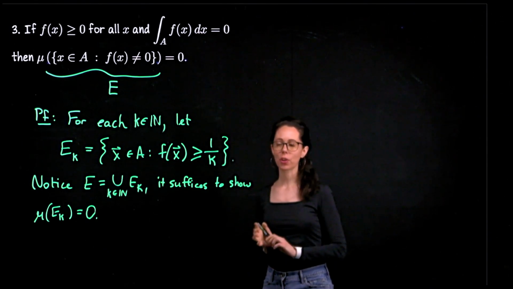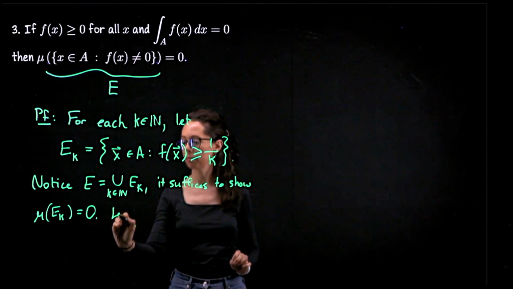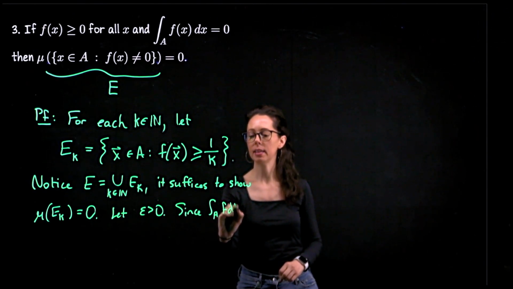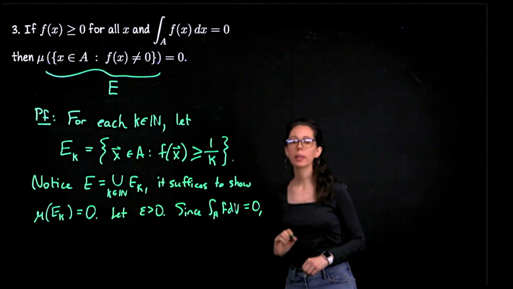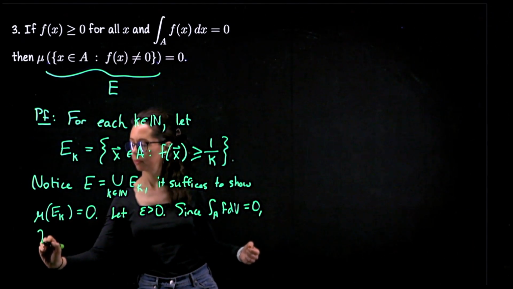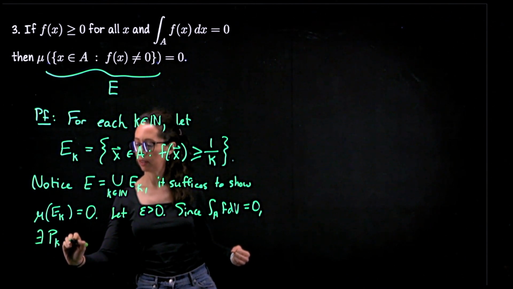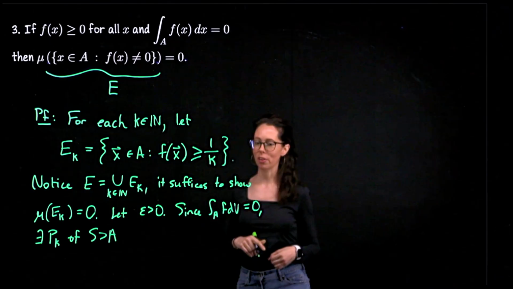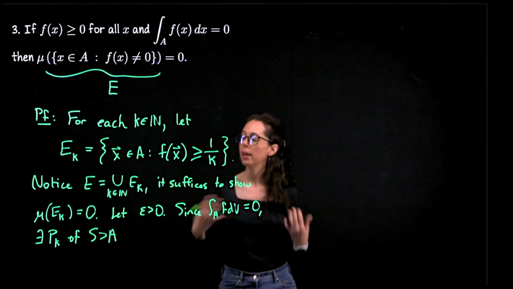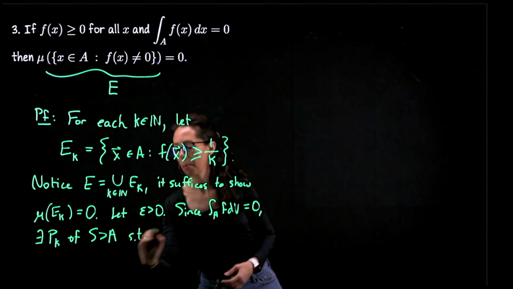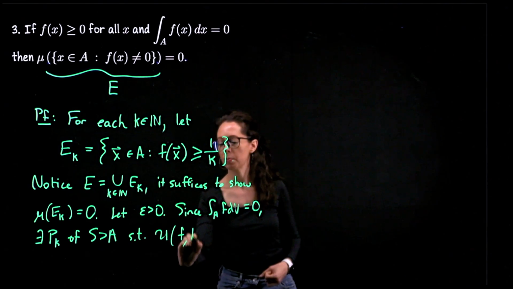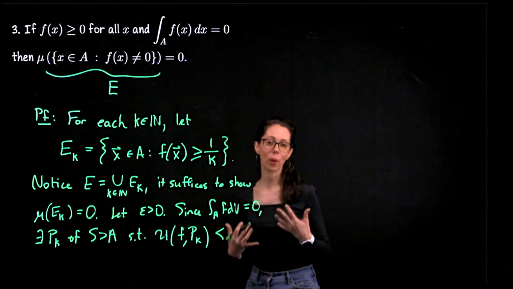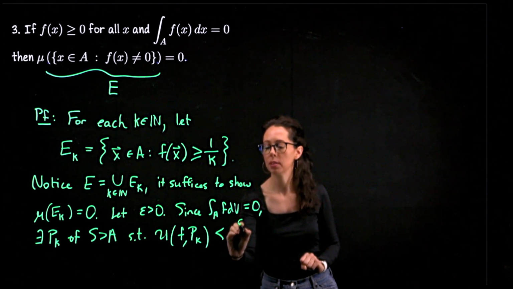Now returning back to the ideas of the scrap work, let epsilon be greater than 0. Since the Riemann integral of f over A is 0, there exists a partition, which I will name P sub k because it's partnering up with this set, of S enclosing A. I'm sorry, I'm introducing these terms as if we've already seen them before, but thinking back to the scrap work, S was a rectangle enclosing A. There exists a partition of it so that the upper sum of f with respect to that partition is less than, and here's where we had an issue before, how do we define that right-hand side in a way which is not circular? We want it to be less than epsilon over k.